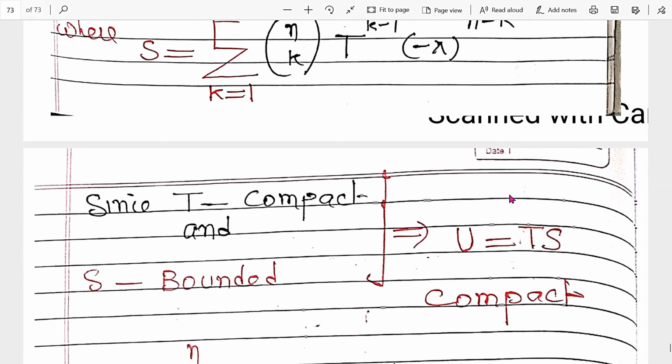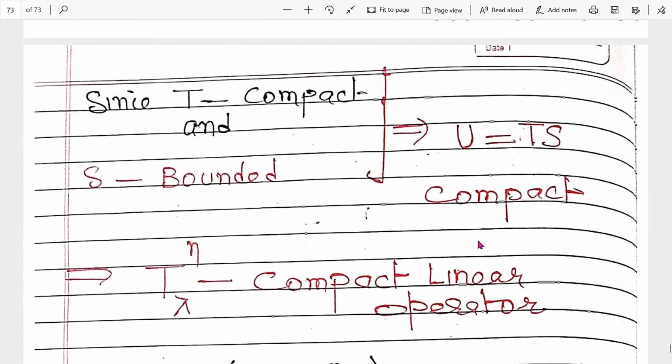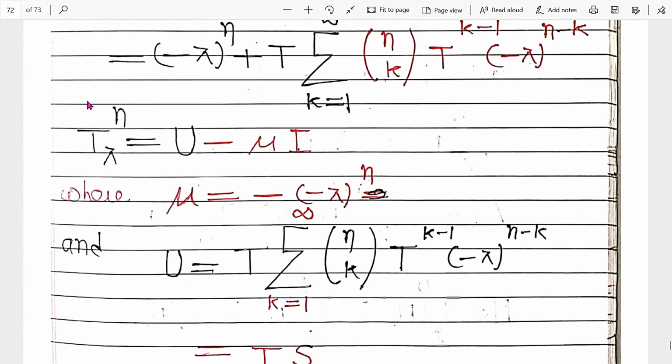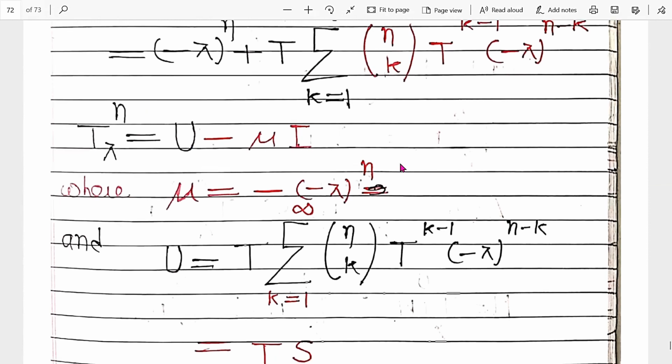So TS is a compact operator, so U is a compact operator. If U is a compact operator, then T_λ^n is again a compact operator because that is written in the form of U. Clear?